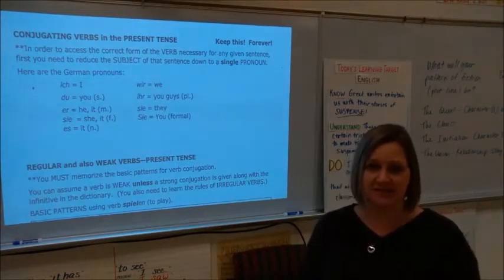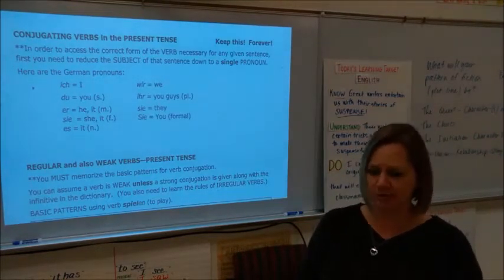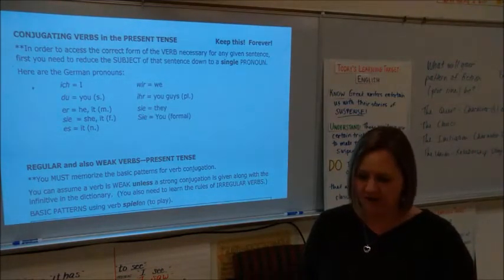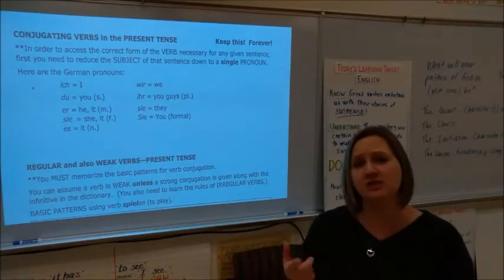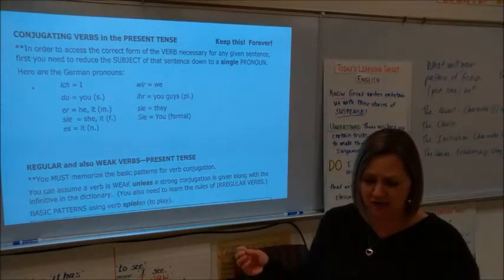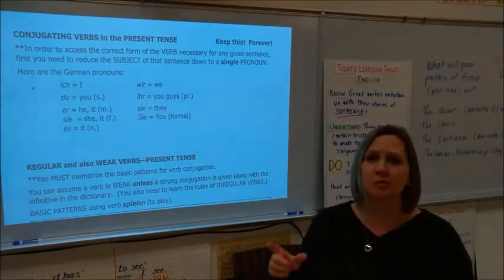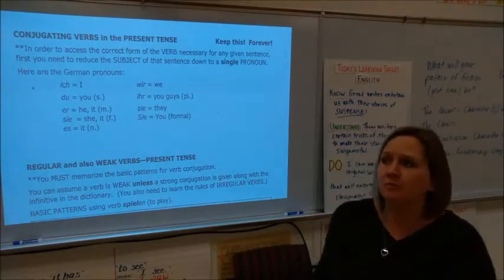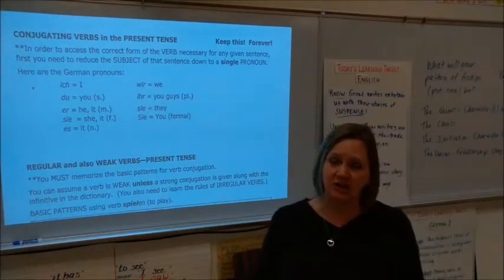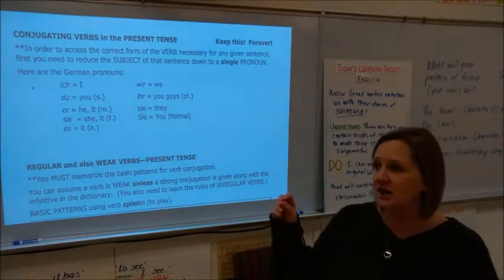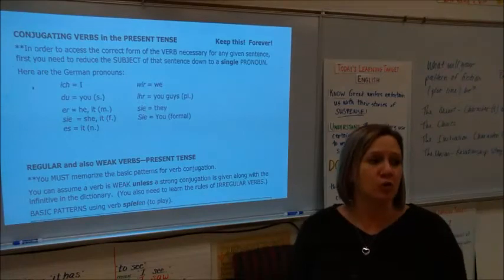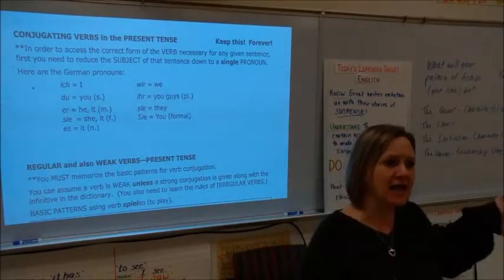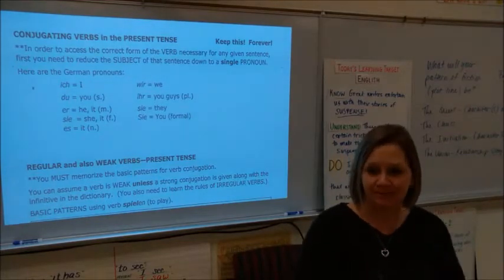Conjugating verbs in the present tense. Keep this forever. In order to access the correct form of the verb necessary for any given sentence, first you need to be able to reduce the subject of that sentence to a single pronoun. The sentence might be talking about Joe Cool, but Joe Cool's name is not on your conjugation chart, so you need to know that Joe Cool, the noun, would be replaced with the pronoun he. And so we would look up, how do I handle a verb for the pronoun he?